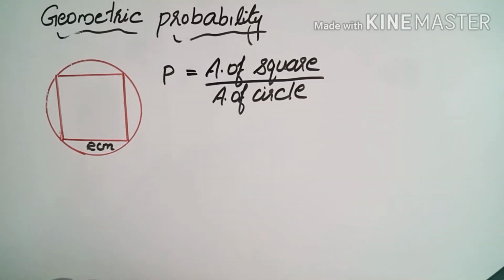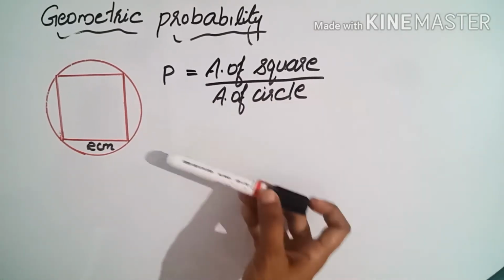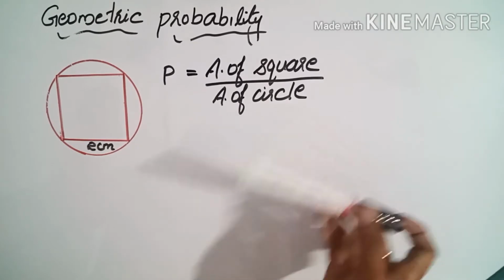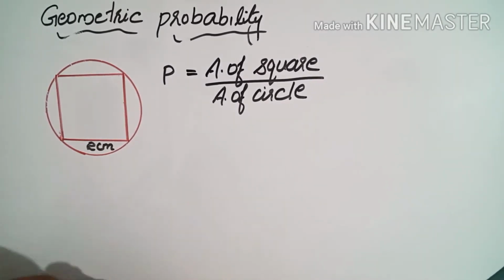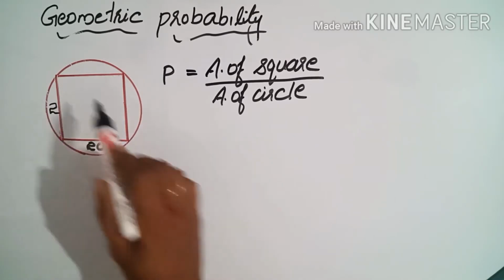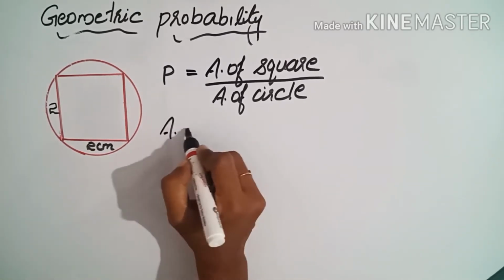The equation will be probability equal to area of square divided by area of circle, because the favorable portion is the square portion, so area of square. The total portion, that means the whole figure, that is the circle, so area of circle. Now here it is given that one side of the square is 2 centimeter. That means this will also be 2 centimeter. All 4 sides will be 2 centimeter.